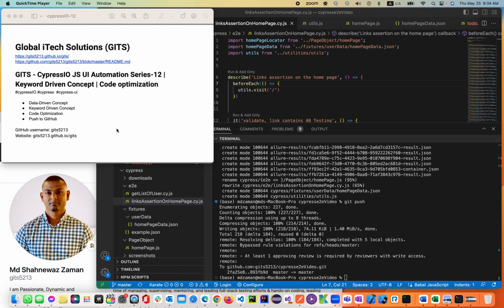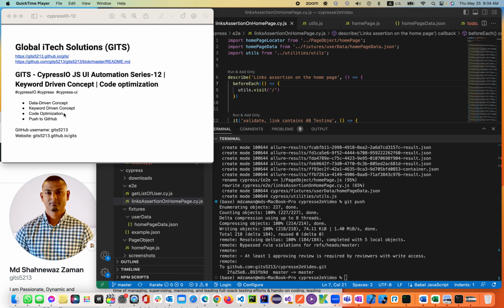So today we'll be learning, as a continuation of the previous lecture, about the data-driven concept, the keyword-driven concept, code optimizations, and posting to GitHub. The data-driven and keyword-driven concepts are still senior-level work. But once you jump into code optimization, this is a lead-level task, for the senior who is leading the automation team or automation code or automation artifact.